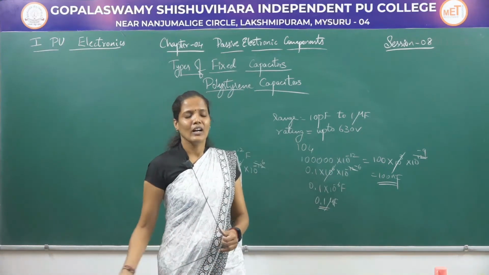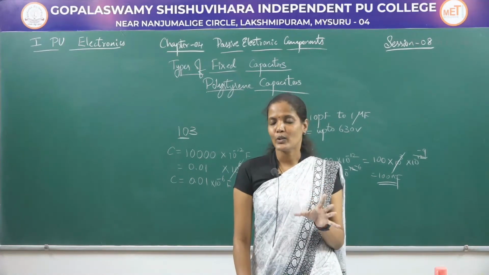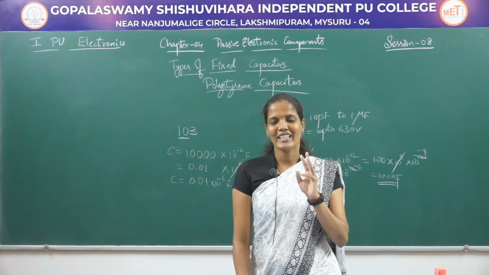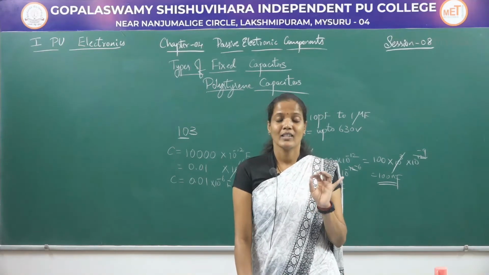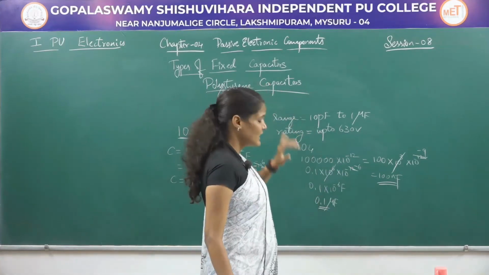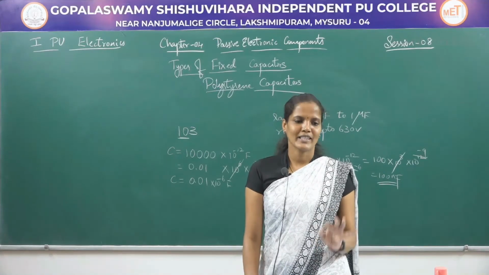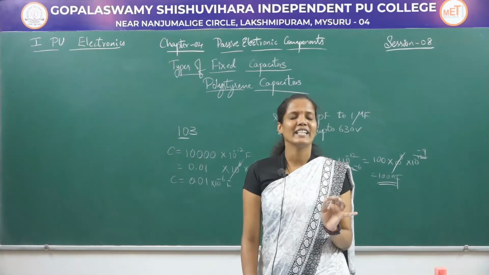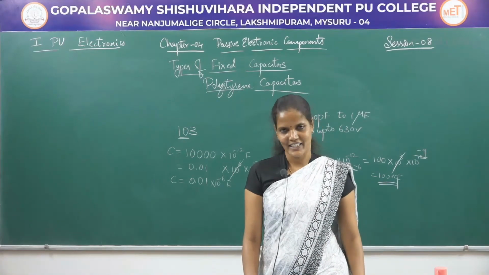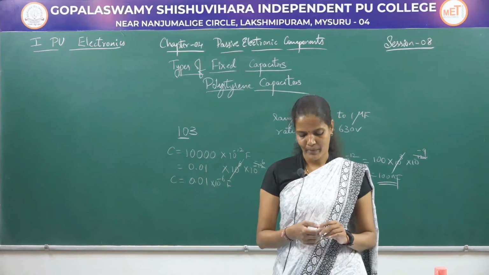Since these ceramic capacitors are very small in size, the capacitance value will be indicated like this, that is by printing the 3-digit number on the capacitors. Whereas in the polystyrene capacitors, the value of the capacitance as well as the voltage rating of these capacitors will be printed on the capacitors itself. Clear? Now let us discuss the applications of these polystyrene capacitors.